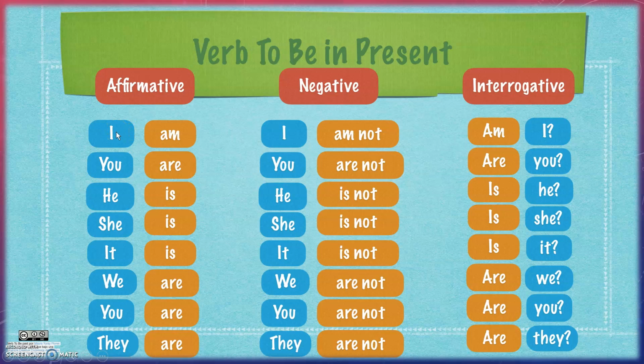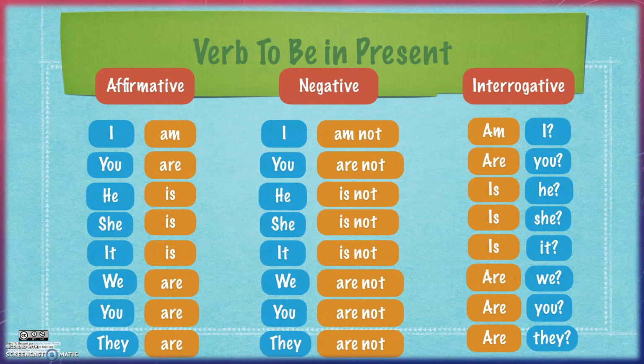Okay, so at the beginning of each affirmative or negative sentence, you will find a pronoun. For example, I am, he is, we are. The same thing for negative sentences. It is not, I am not, you are not, for example.